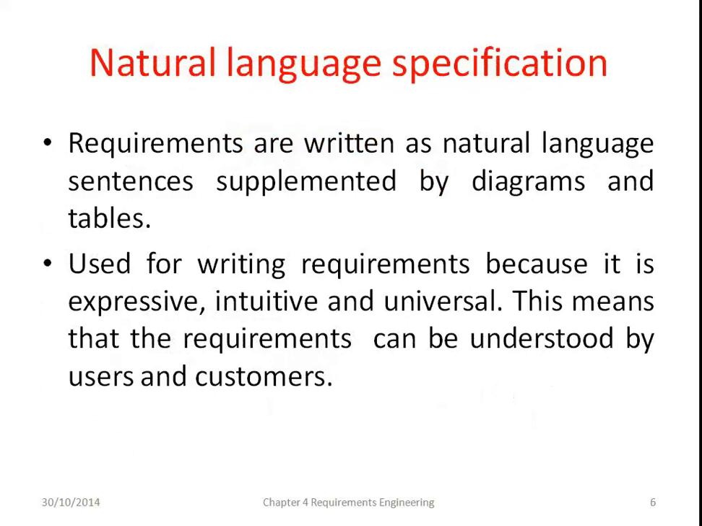The first notation is natural language specification. How is the specification written in natural language? The requirements are written in natural language sentences, supplemented by diagrams and tables. By using diagrams and tables, you can specify all the requirements. It is used for writing requirements because it is expressive. Why is natural language used? It is expressive, intuitive and universal. This means that the requirements can be understood by the user and customer. Both can easily understand all the specification written in natural language.